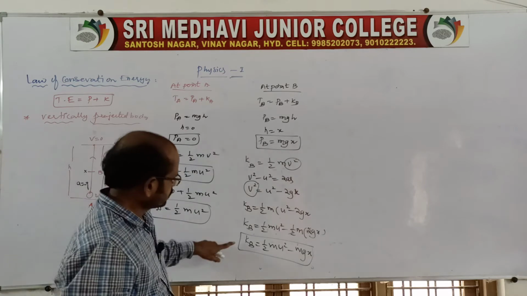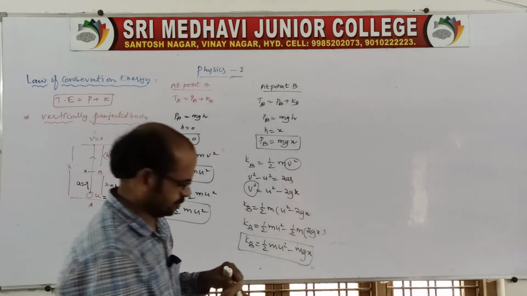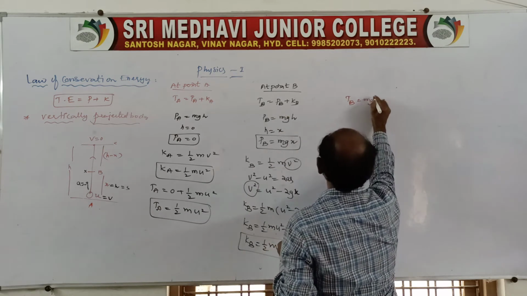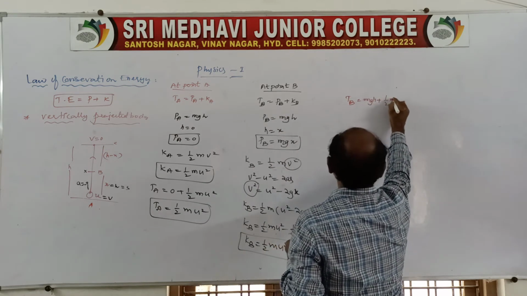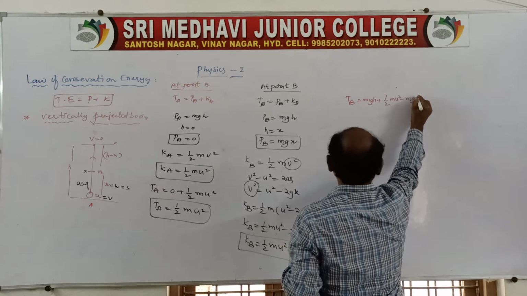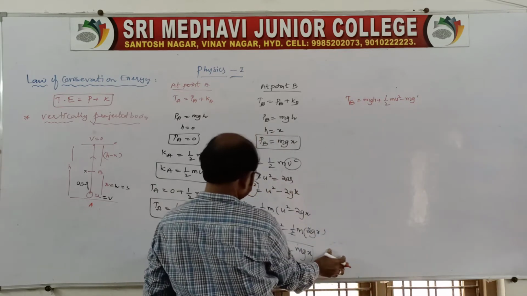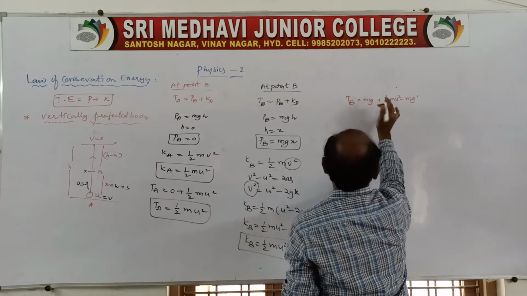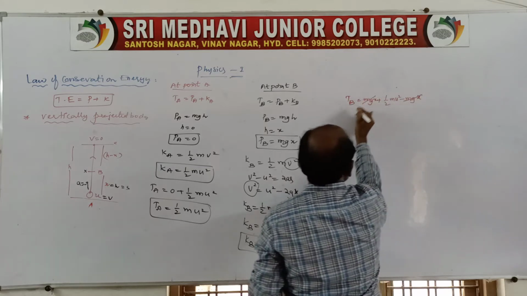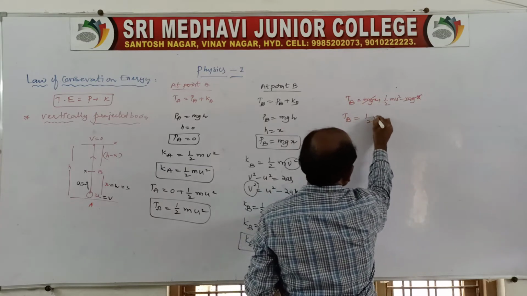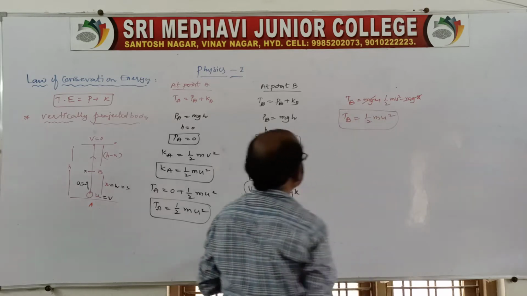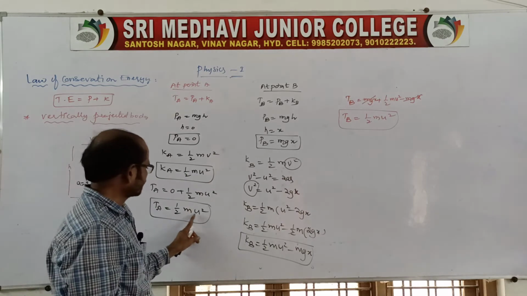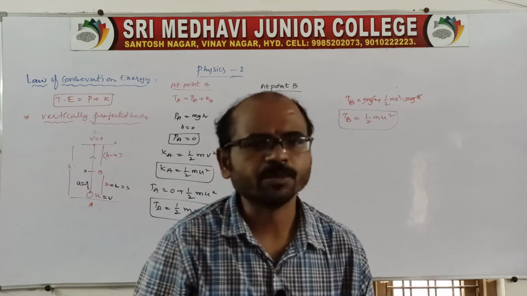Now substitute this 2 in B. Therefore the total energy at point B is equal to mgh plus 1 by 2 mu square minus mgx. Here h is x, so mgx is cancelled, and it becomes half mu square. So till point B, the energy remains the same, half mu square and half mu square.